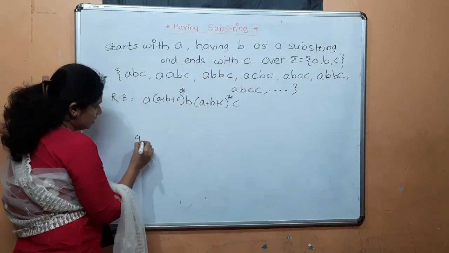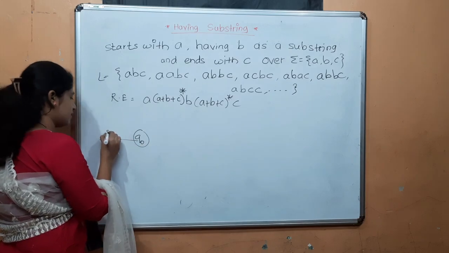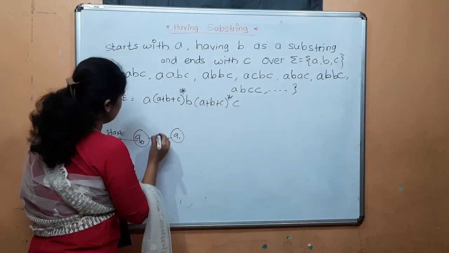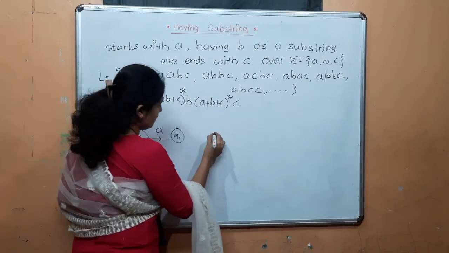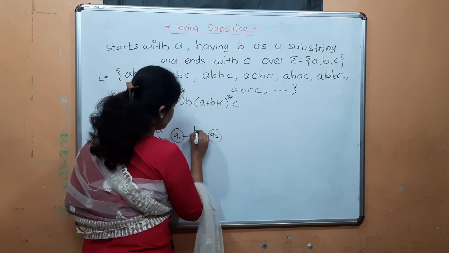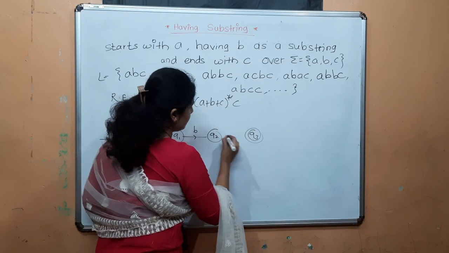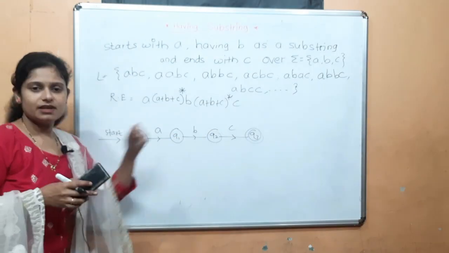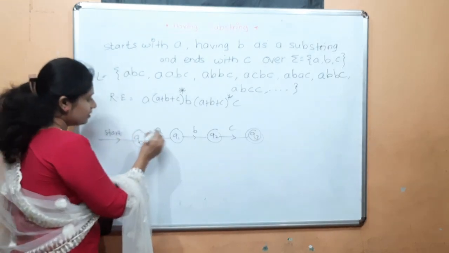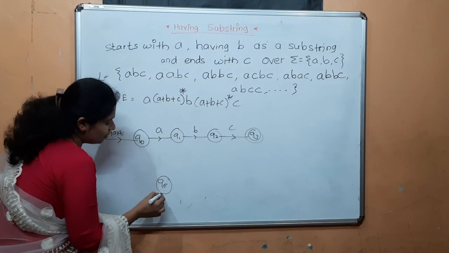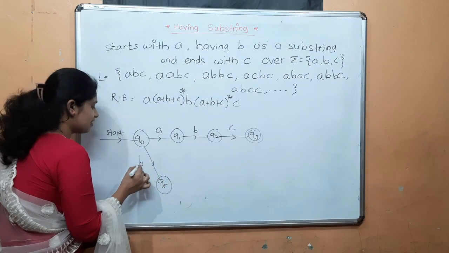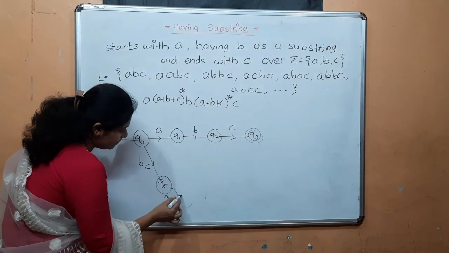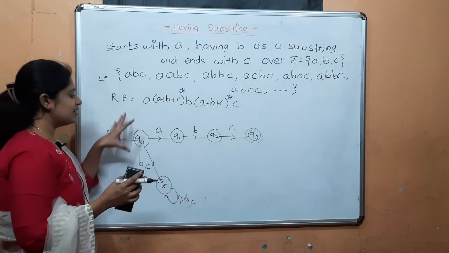Now see here the transition diagram. Starts with A, having B, ends with C. Now starts with A, so here we can add one more state, that is the dead state. If the string starts with B or C, which is invalid, we can send it to the dead state. Okay, this is the starts with.